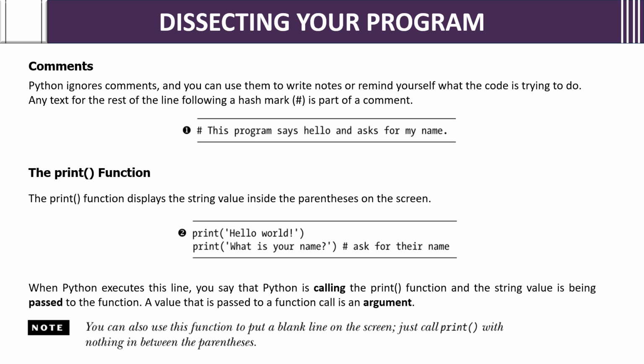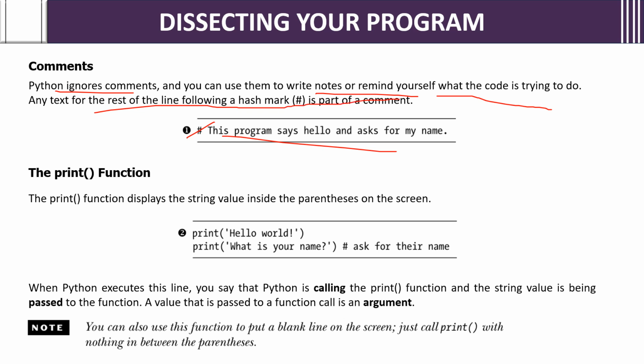Comments are nothing but, if you give a hash and a comment, Python ignores comments. You can write comments just for understanding what actions are performed. You can use them to write notes or remind yourself what the code is trying to do. For example, if you're adding, you can write hash add variables, so that you'll know what action it is doing there. Anyway, that code is not going to be executed. Python will ignore it. You can write any text for the rest of the line following a hash mark as part of a comment.